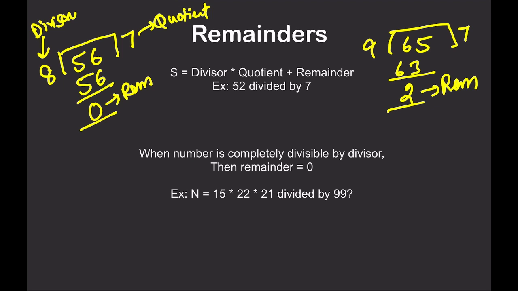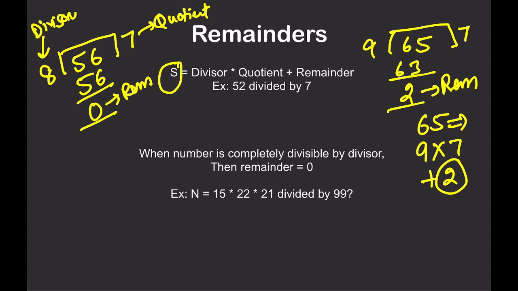Now what are we doing here? We are dividing 65 by 9. 9 into 7 is 63. We are not able to reach 65. By how many units are we behind? That is 2. So we can write 65 is equal to 9 into 7, which is 63, plus 2 extra as remainder.